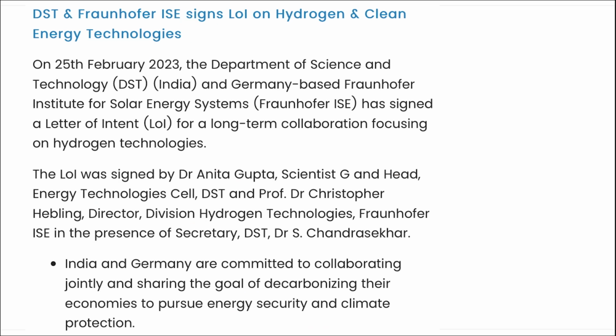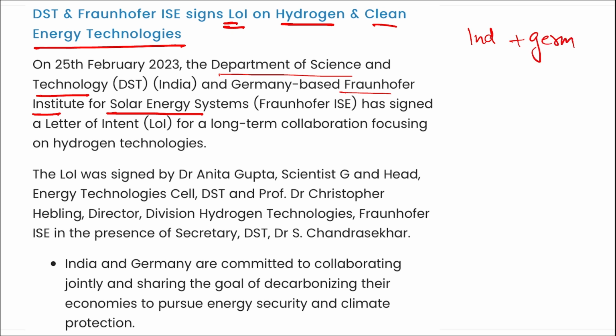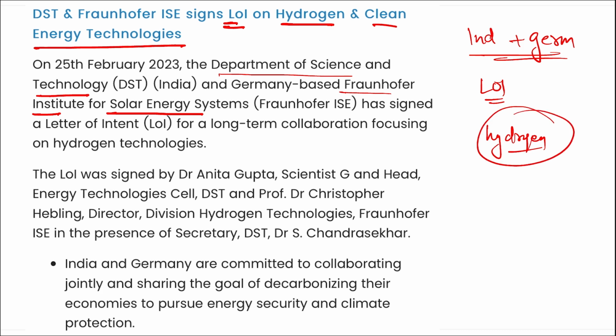Next remember DST, that is the Department of Science and Technology of India, and the Germany-based Fraunhofer Institute for Solar Energy have signed a letter of intent on hydrogen and clean energy technologies. So indirectly we can say that India and Germany have signed a letter of intent where they will be working in long-term collaboration focusing on hydrogen technologies, or we can say they will be working towards green energy or clean energy.